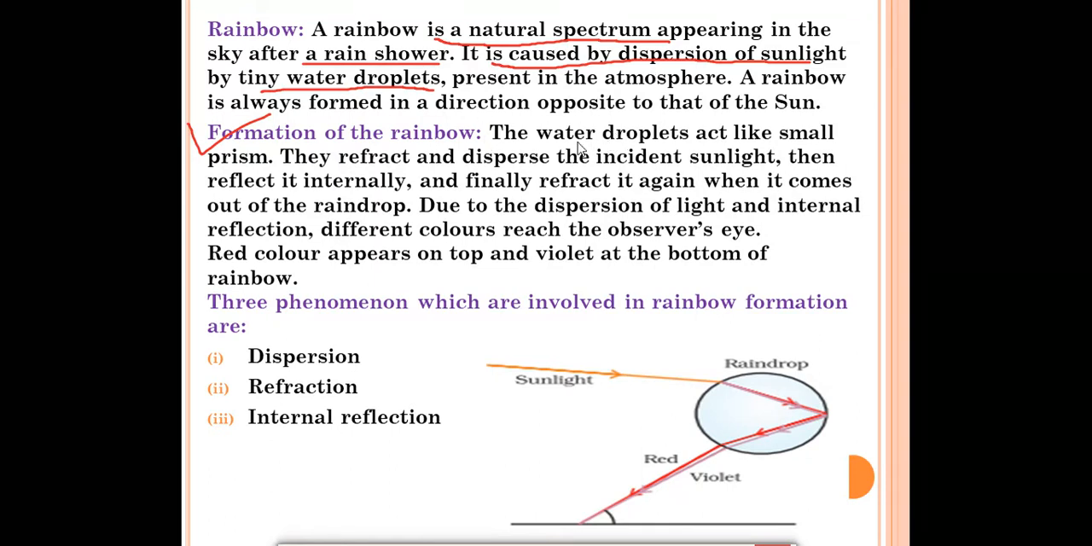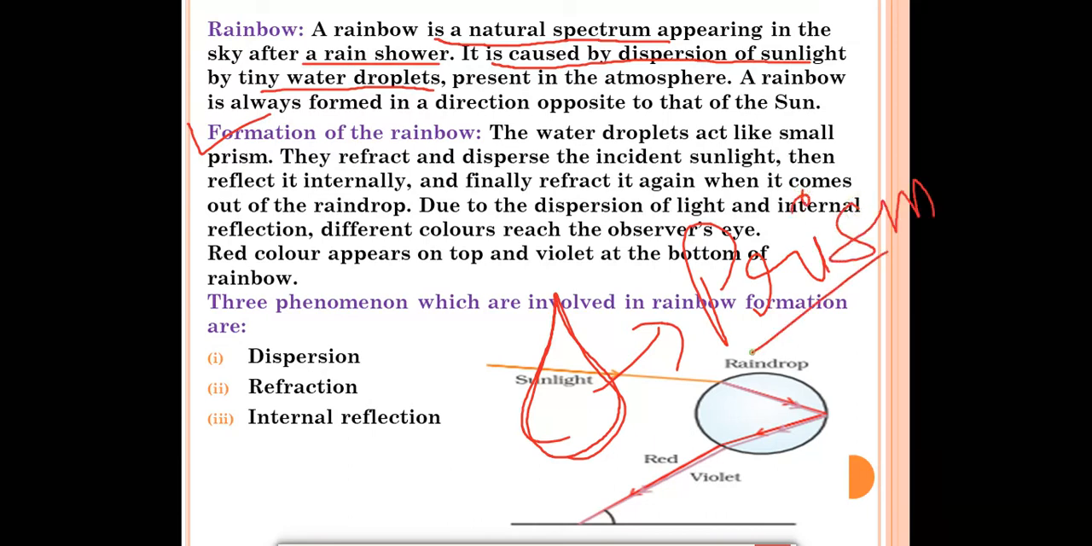Okay, so what happens? The water droplets act like a small prism. You know that in the sky the water droplets will be there like this. So they will act like what? They will act like the glass prism, what we have read in the refraction of light through the prism. Like the triangular glass prism, the water droplets will act like that.